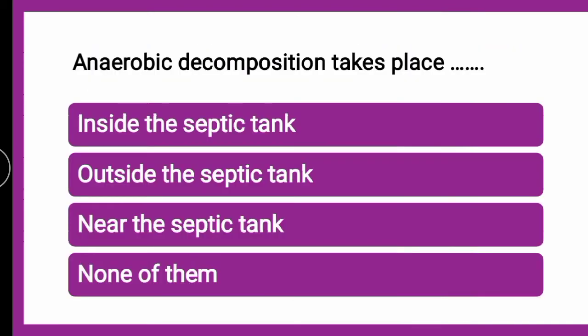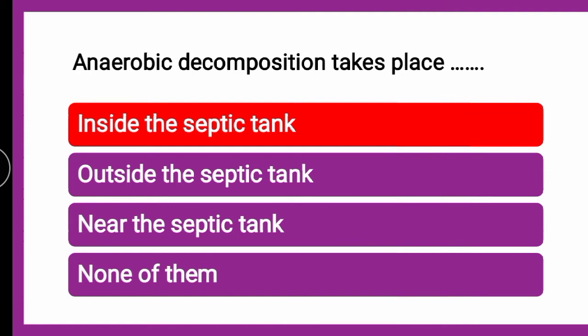Next question is, anaerobic decomposition takes place dash. Whether inside the septic tank, outside the septic tank, near the septic tank, or none of them. The correct answer is inside the septic tank.